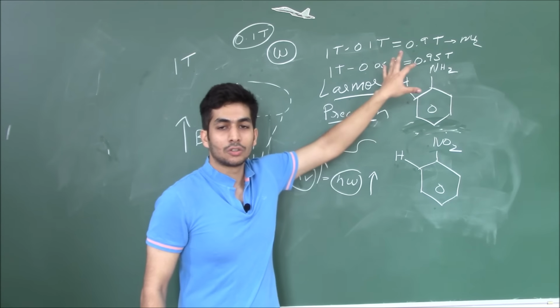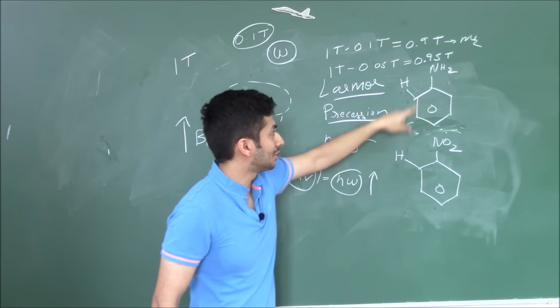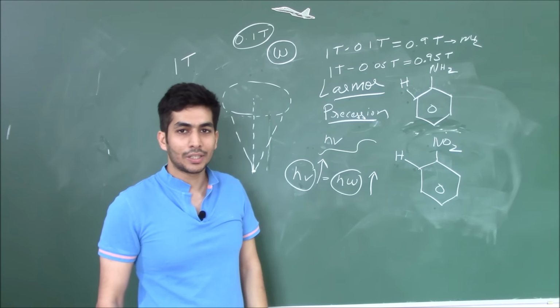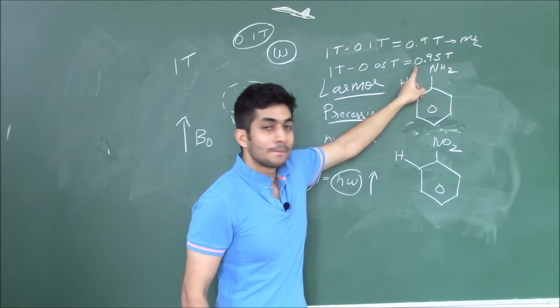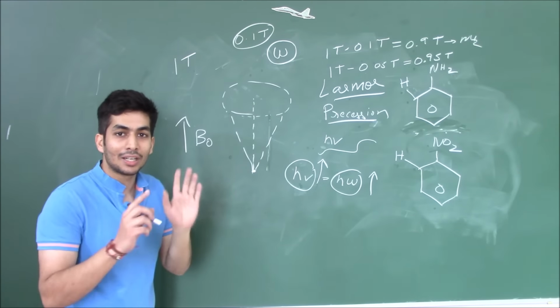So now why am I saying nuclear charge again and again? The magnetic field that is seen by this hydrogen is 0.95 Tesla. Okay. So now the magnetic field seen is 0.95 Tesla. Now what difference does it make? Now let's correlate.